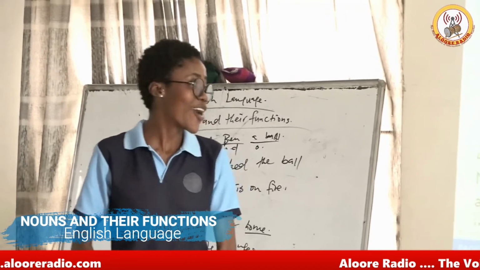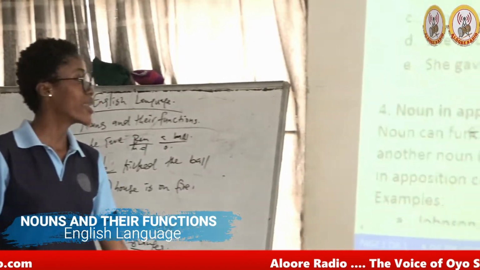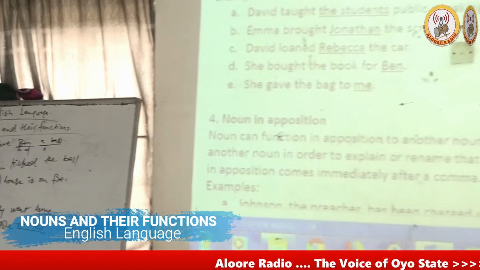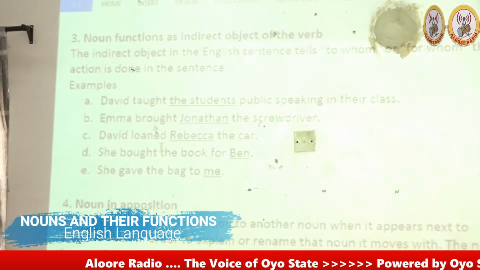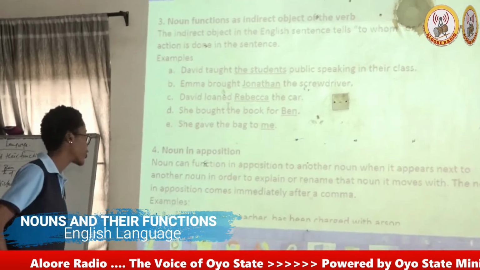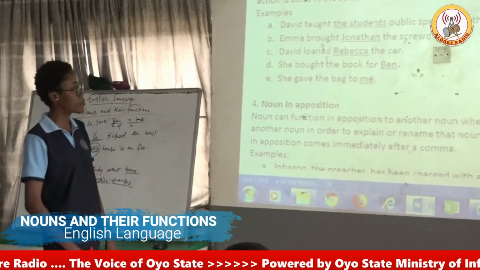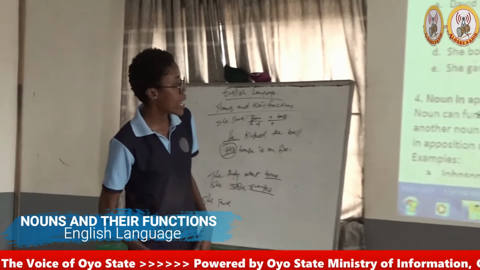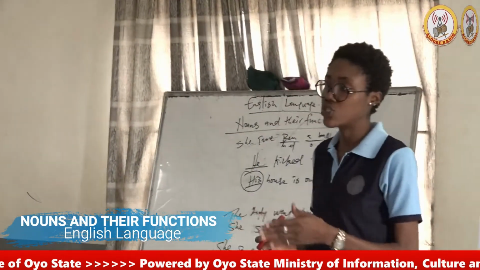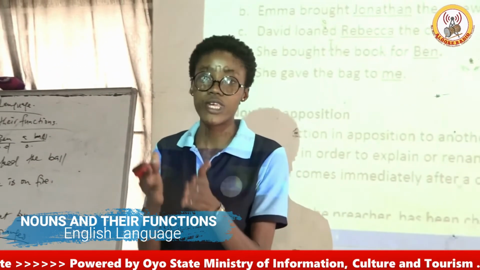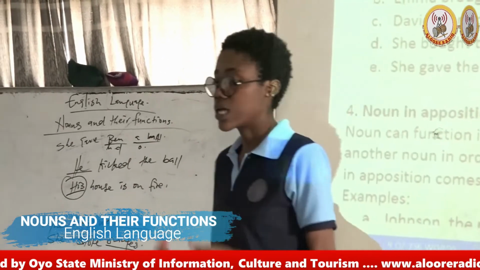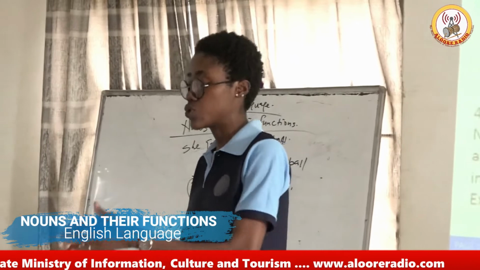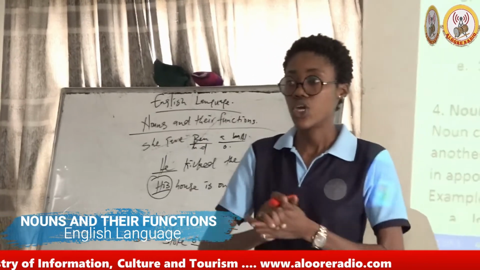Okay? Then the fourth one is noun in apposition. So we say here, noun can function in apposition to another noun when it appears next to another noun in order to explain or rename the noun. That is when we say apposition. Apposition means when two things that are alike are placed side by side to each other. You can say, oh, she's in apposition to this or he's in apposition to that.